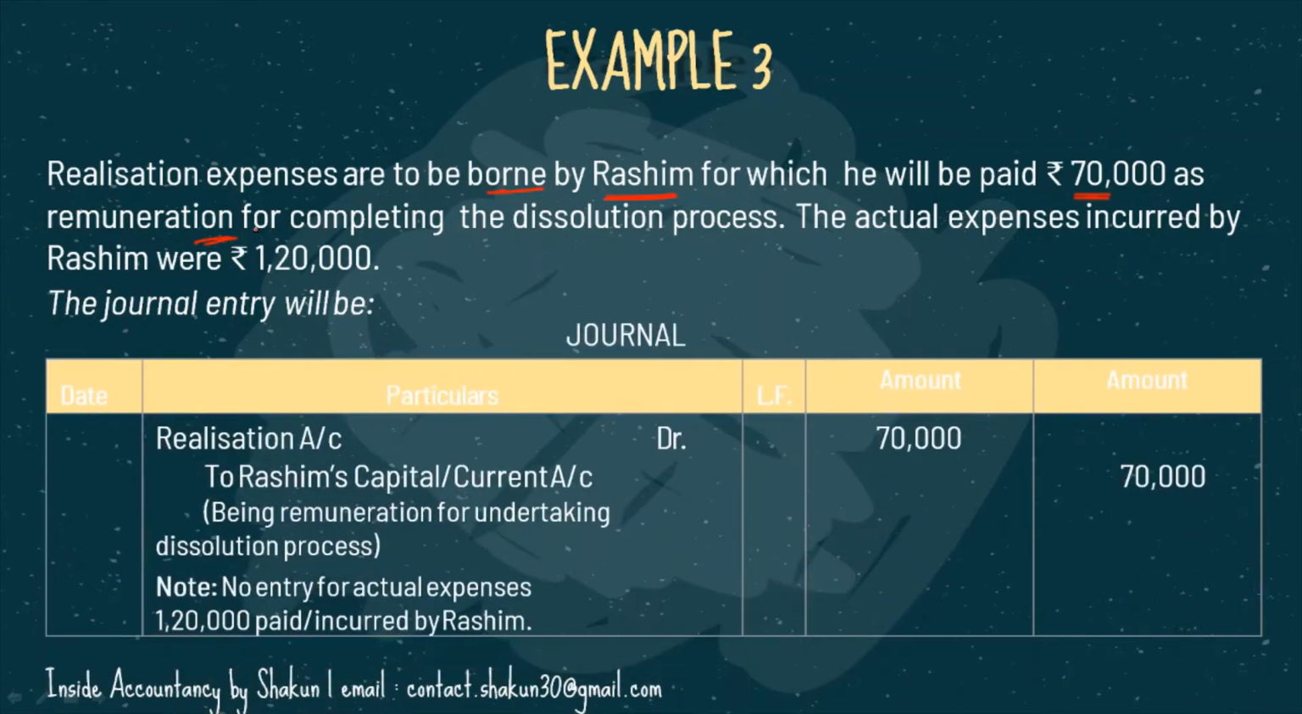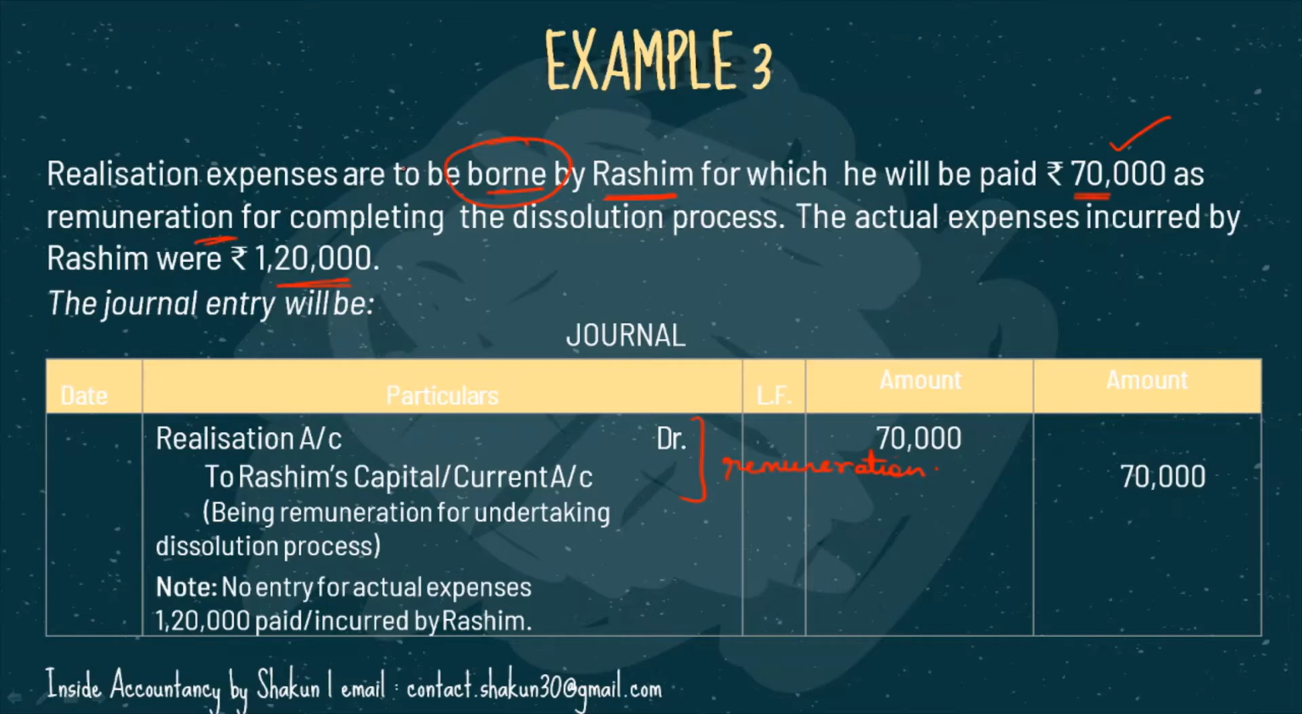So what will be the entry? Our entry will be realization account DR to Rashim's capital. Now this entry is for the remuneration that is paid to the partner for carrying out the dissolution work. So we had to pay him 70,000, so we have passed the entry for 70,000. Now for the remaining one, the actual expenses were 1,20,000, but no entry has been made for actual expenses. Why? Because they had to be borne by Rashim.